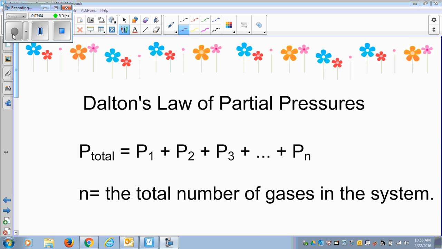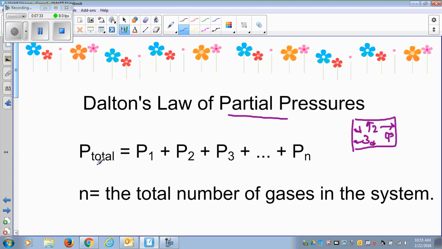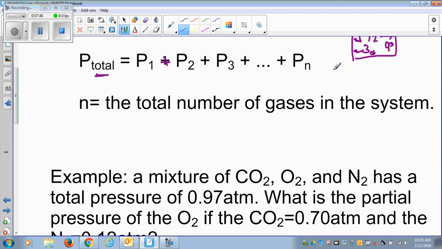So speaking of pressure, there is a law that's called Dalton's law of partial pressure. Dalton is the scientist. This is the easiest thing that you will learn in chemistry, Dalton's law of partial pressure. He said that if you have a mixture of gases, 1, 2, 3, 4 gases, then the total pressure inside the container, because all of these gases are hitting the container and exerting a force that's called pressure, will be equal to the sum of the partial pressure of every gas. Where N is the total number of gases in the system. It goes up all the way to N.